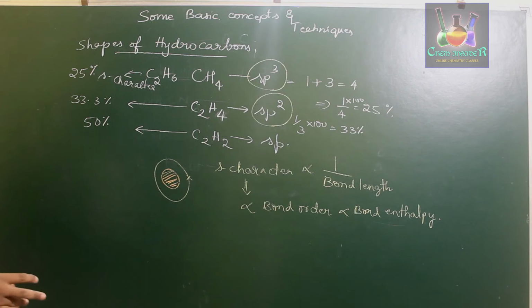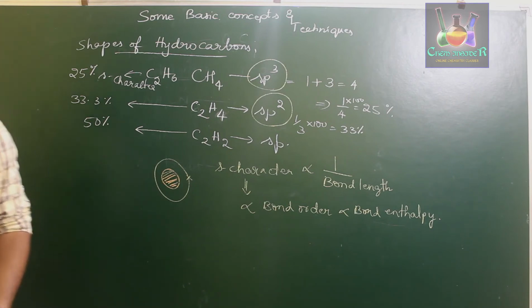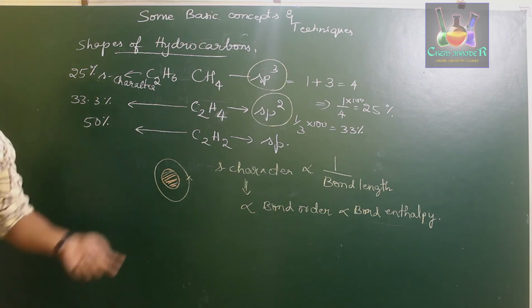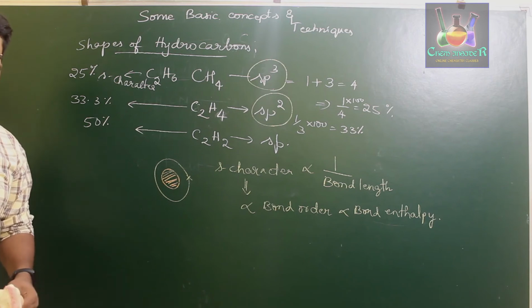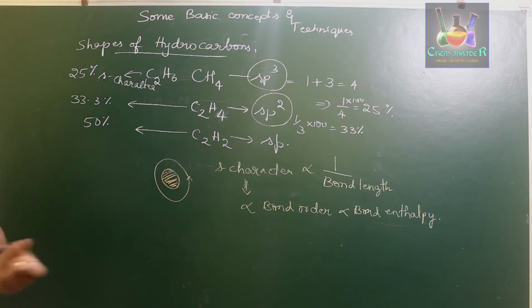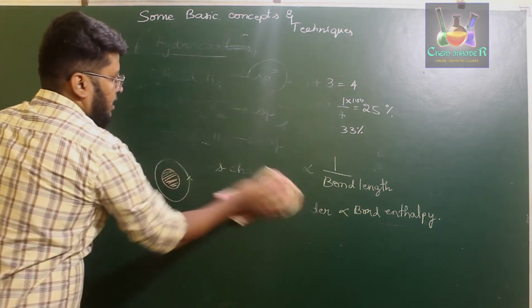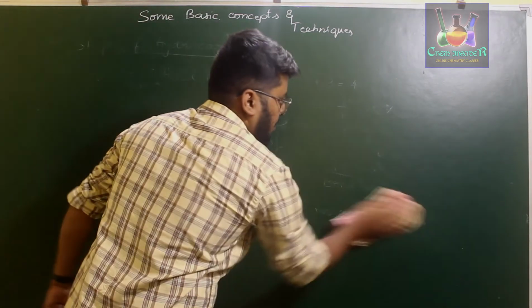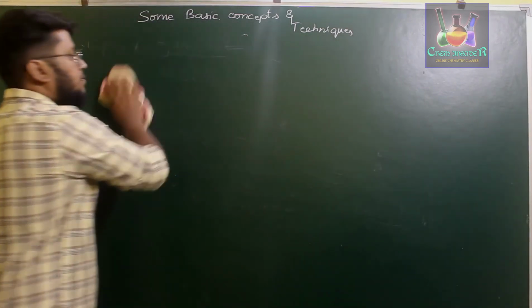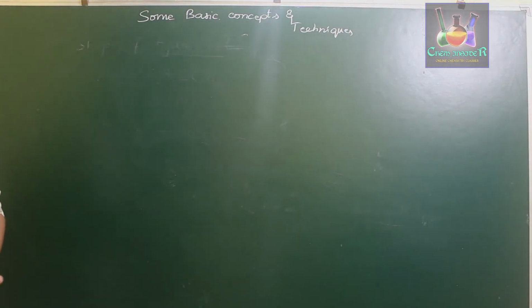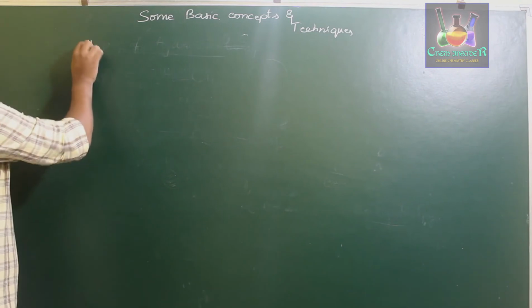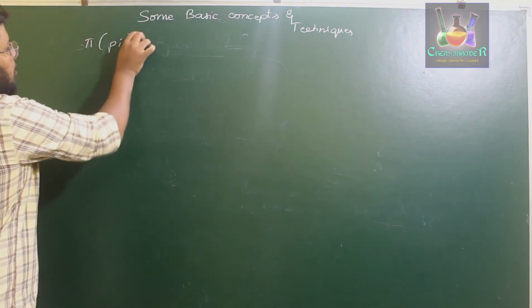Okay. Next is the pi bond formation. So sp3, sp2, sp hybridization clearly explains the sigma bond formation leading to a particular geometry. But what if a molecule has sp2 and sp hybridization, which involves pi bond formation? So if you have to consider the pi bond in a molecule,